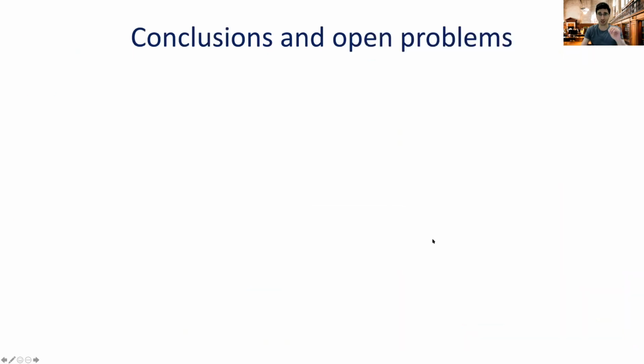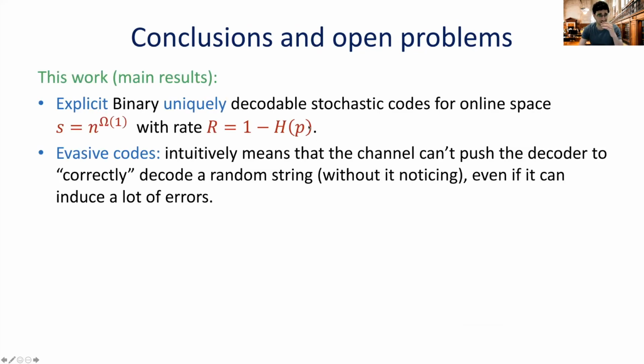Okay. So now let me conclude and state our open problems. Let's conclude by restating our main result. Our main result is an explicit binary uniquely decodable stochastic code for online space, for space that is n to the power of some theta of 1, with rate equal to 1 minus entropy of p. So we have an explicit uniquely decodable construction that achieves optimal rate 1 minus entropy of p, and recall that this is strictly larger than what is achievable for the Hamming case. So we have a separation here.